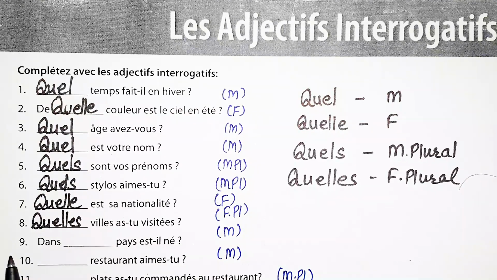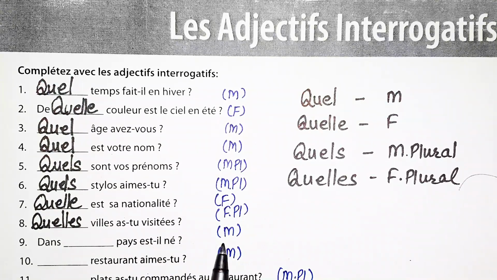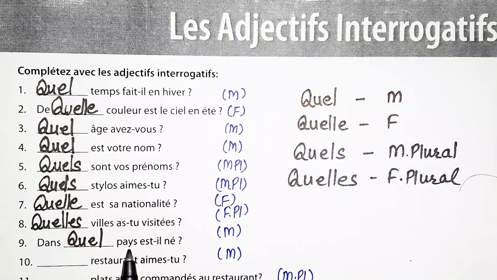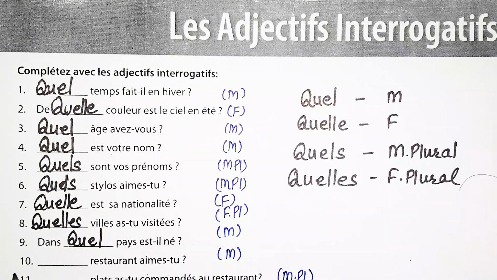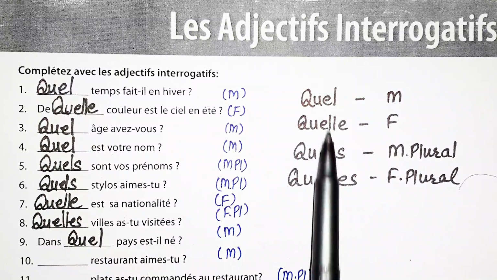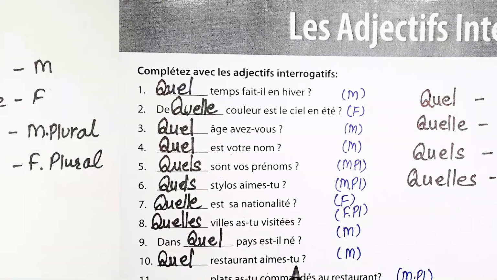Now, the next statement is, dans dash pays est-il né? Now, pays is masculine singular here. Dans quel pays est-il né? In which country was he born? Now, the word pays is carrying S, but it is the same in masculine singular and plural form. Now, let us come to the next one. Dash restaurant aimes-tu? Restaurant is masculine singular, so we will take the masculine singular case. Quel restaurant aimes-tu? Which restaurant do you like?